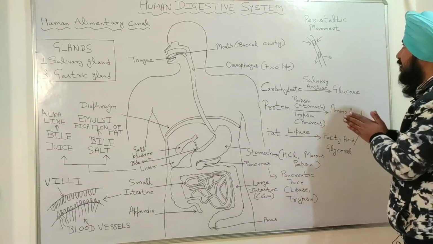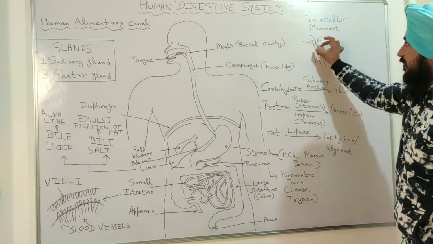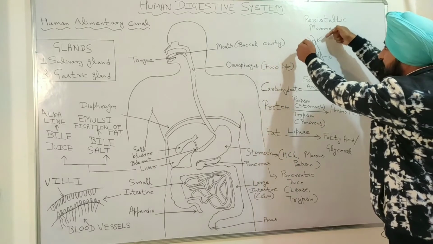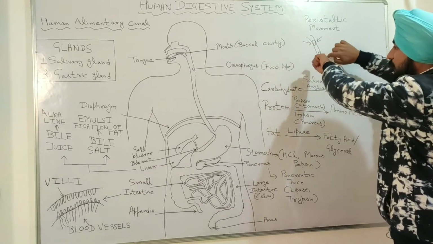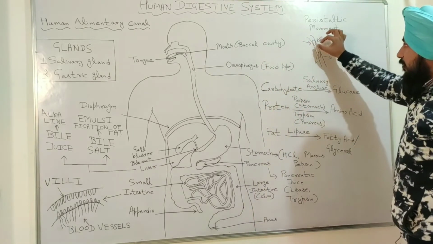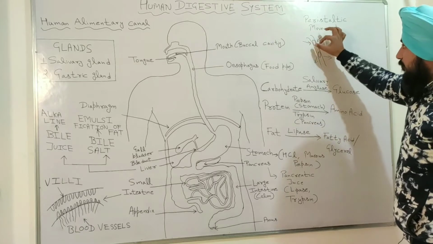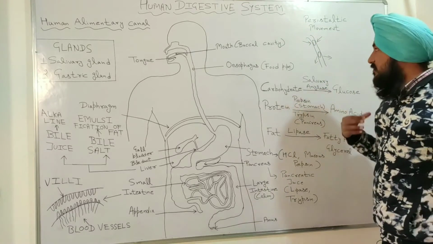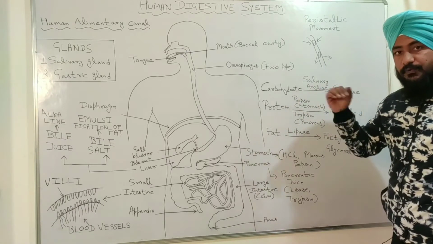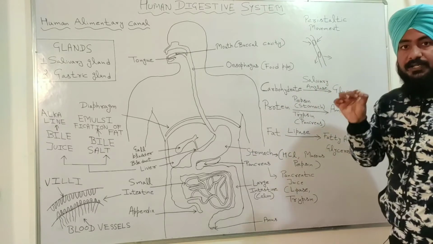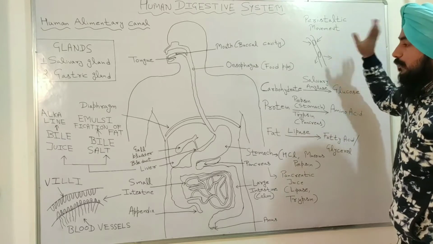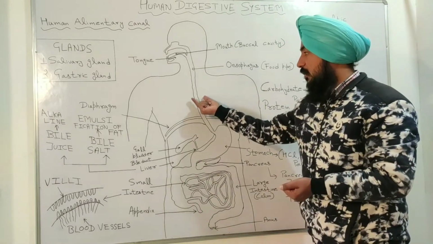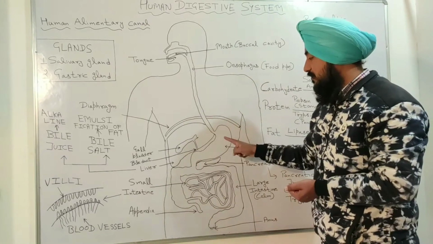I am repeating again. When the food enters the oesophagus, the food pipe contracts from the upper side and expands from the lower side, and in this way the food comes down the food pipe. This type of movement of the food is called peristaltic movement. After the peristaltic movement in the food pipe, the food enters the stomach.